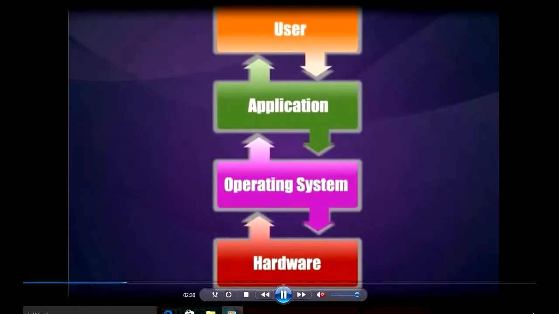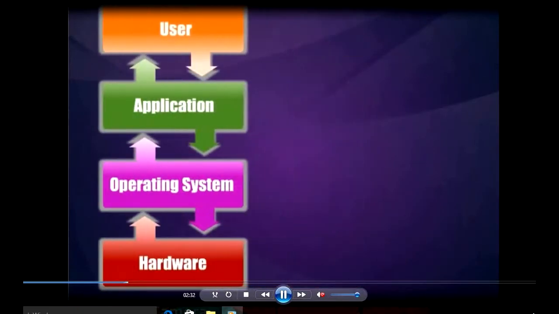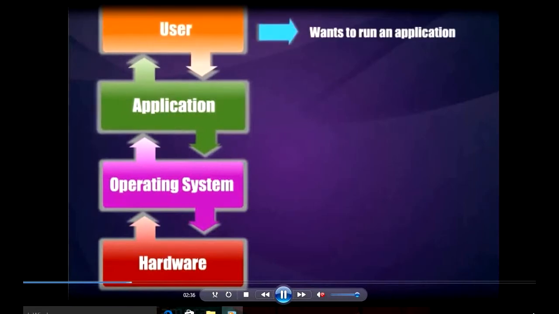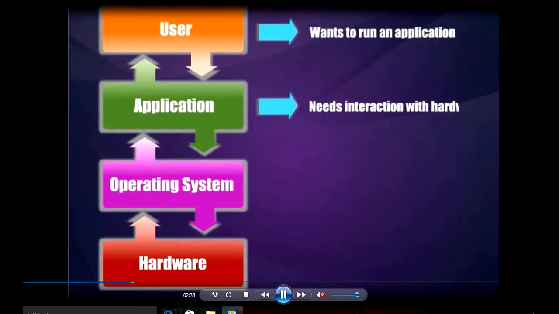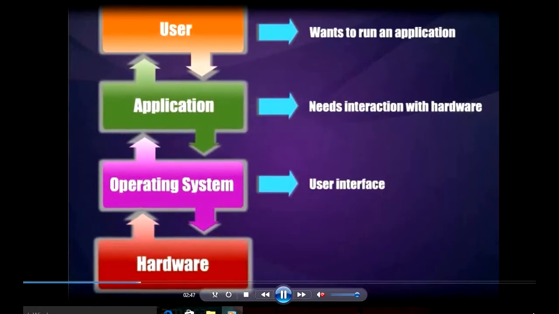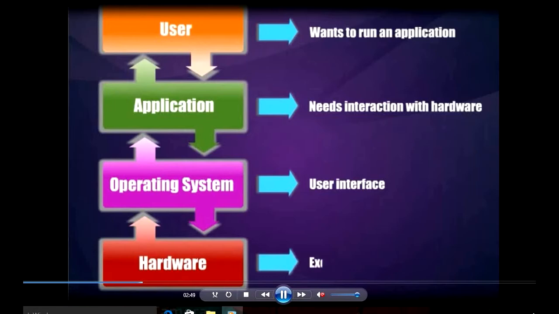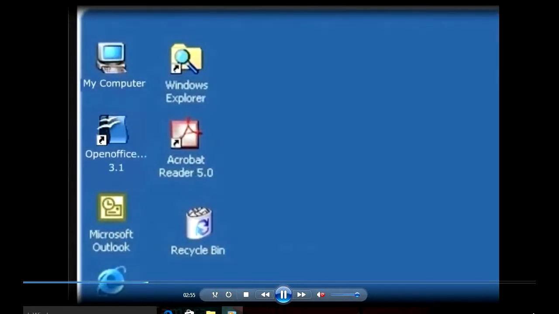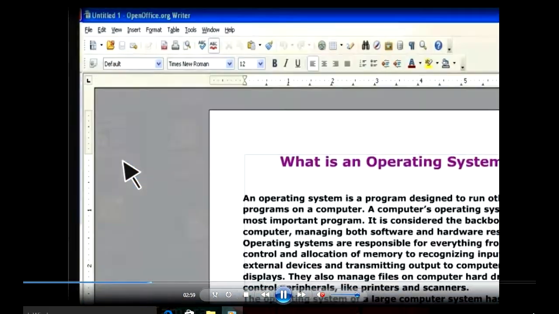Now let's see with the block diagram. We are the user. When we want to run an application, we need to interact with the hardware. And when we want to interact with the hardware, we use an interface that is called operating system. And then hardware execution of the program takes place. Let's see. When I am working on a computer, I open an application, OpenOffice.